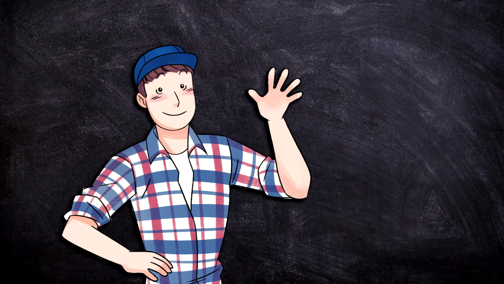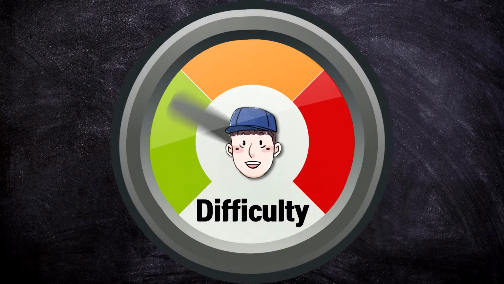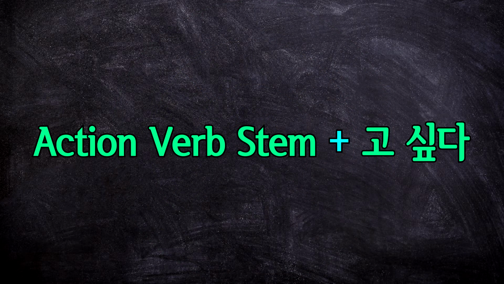안녕! Today we're going to be learning about something that'll be really useful to your Korean. But first, I need to say that this will be an intermediate level grammar lesson. So before learning this lesson, make sure that you're first familiar and comfortable with using the regular 고 싶다 form, as well as conjugating verbs.